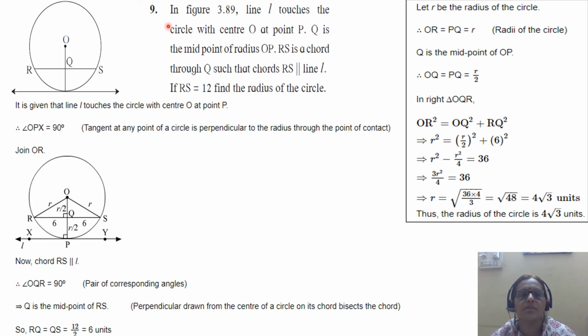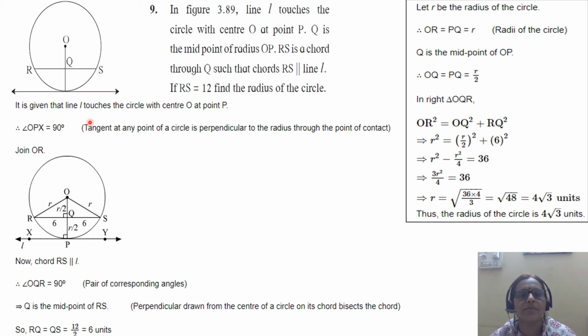Question number 9. In the given figure, line L touches the circle with center O at point P. Q is the midpoint of OP. RS is a chord of the circle passing through Q such that RS is parallel to line L. RS is 12. Find the radius of the circle.